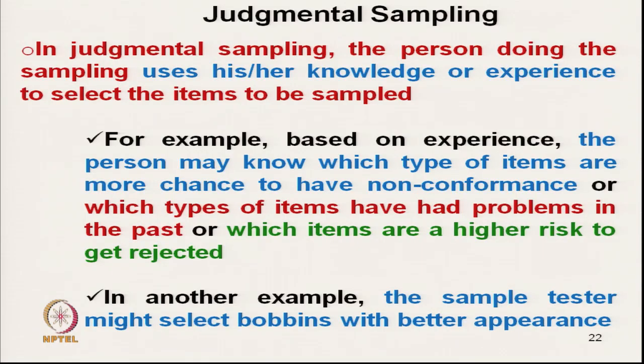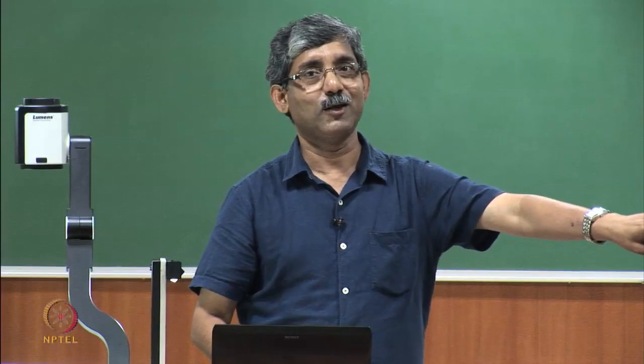Another example is that the sample tester might select a bobbin with better appearance. He always tries to take the best one, while another selector would say, only I will take the problematic one. This is his judgment.